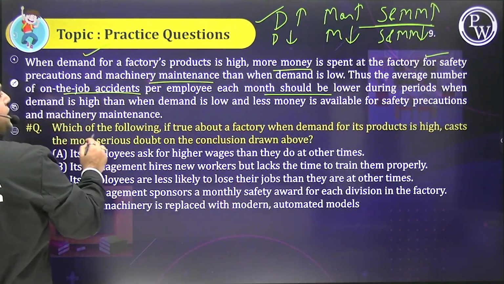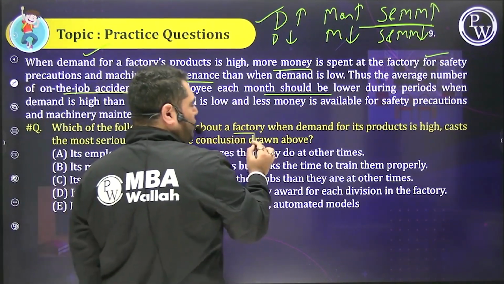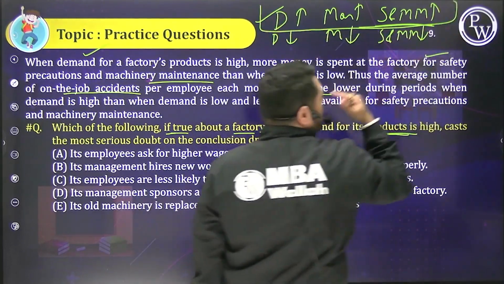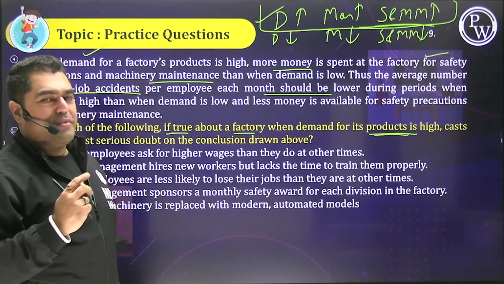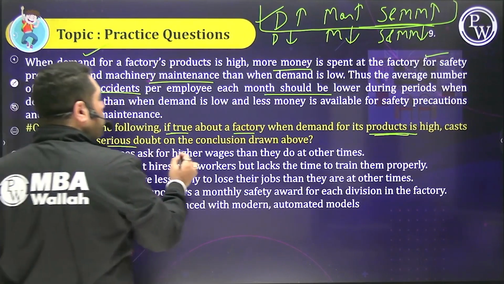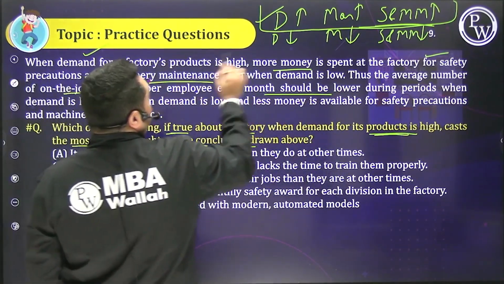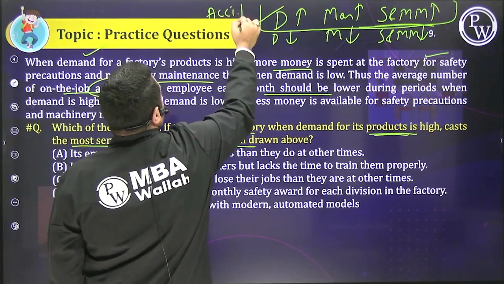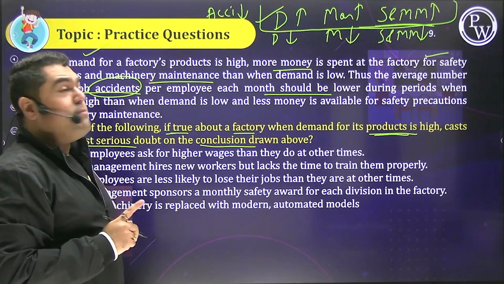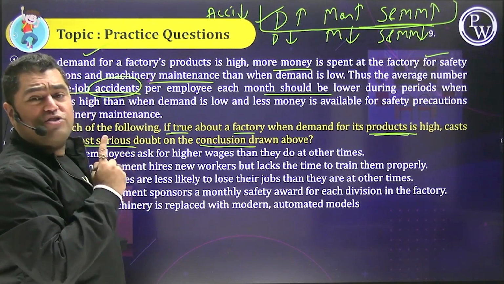Now ठीक है, money is available for safety precautions and maintenance. Which of the following, if true, about a factory when demand is high, ठीक है, so we have to only consider this part. You see how Amit sir has written the condition, beta, this makes you very comfortable and is in front of your eyes. ठीक है, it casts the most serious doubt on the conclusion, that means the average number of accidents should be low during this time. So we have to prove that accidents will be high even when demand is high and the training, the safety and machinery maintenance and money are good.